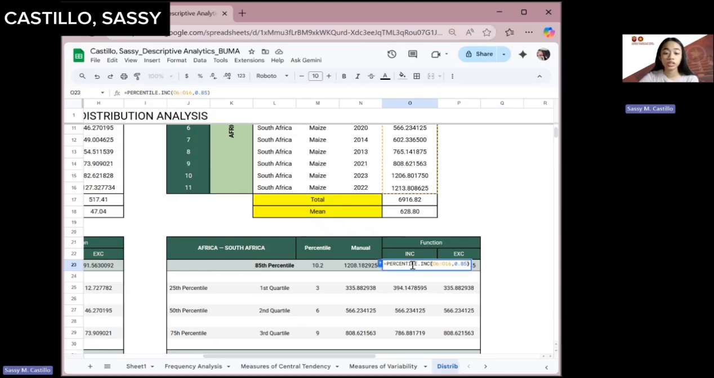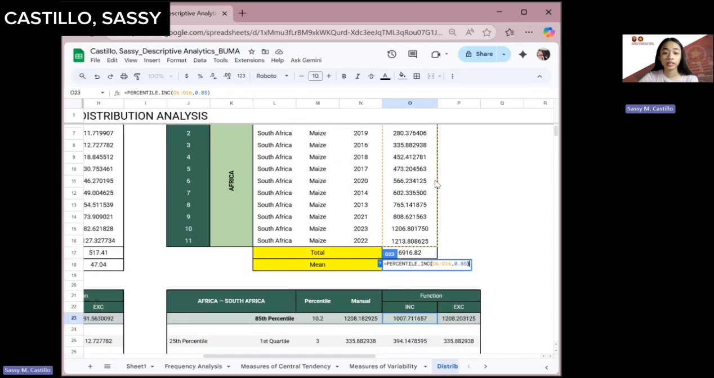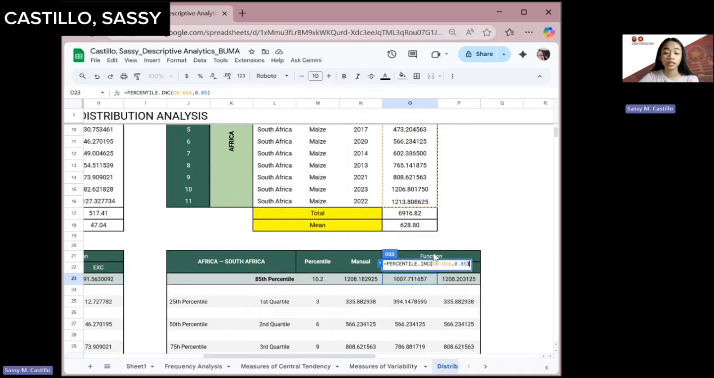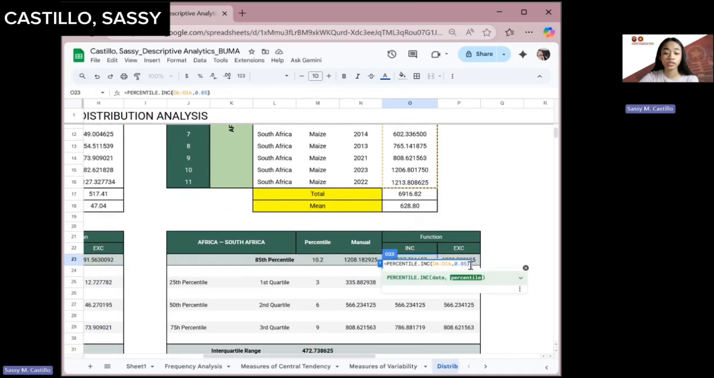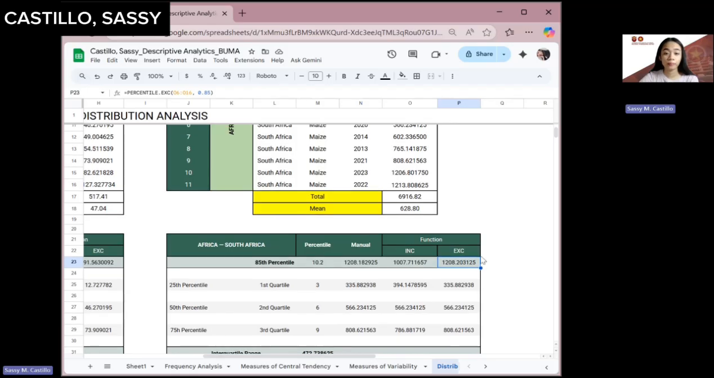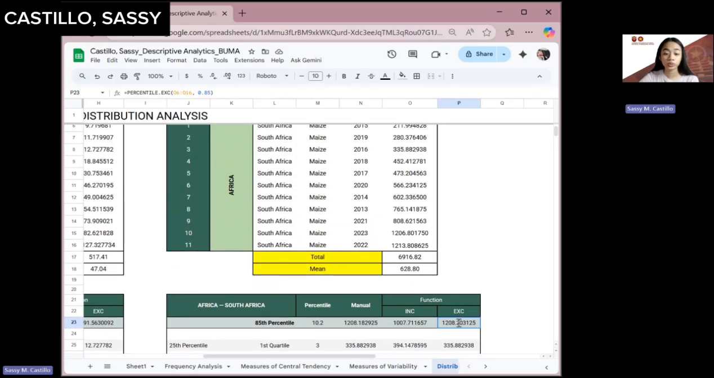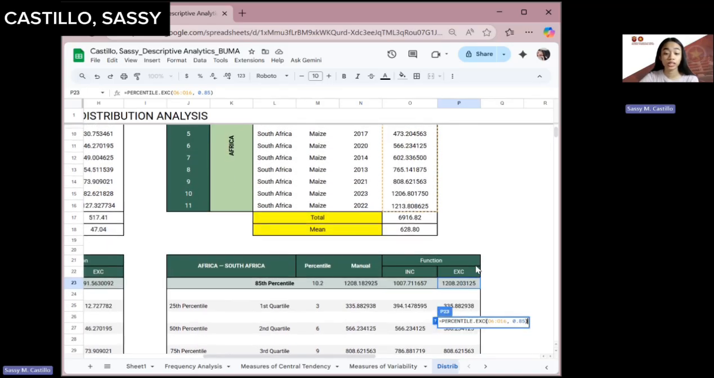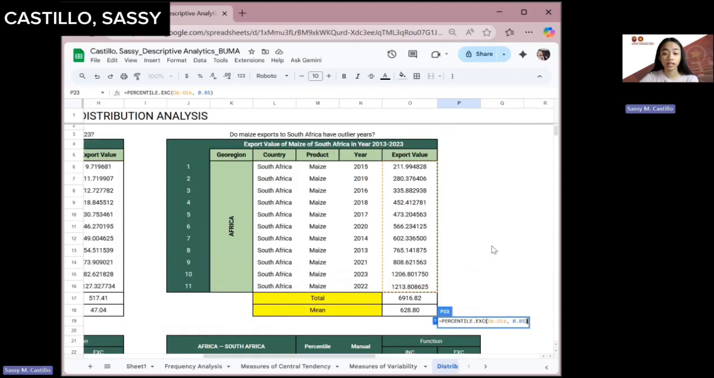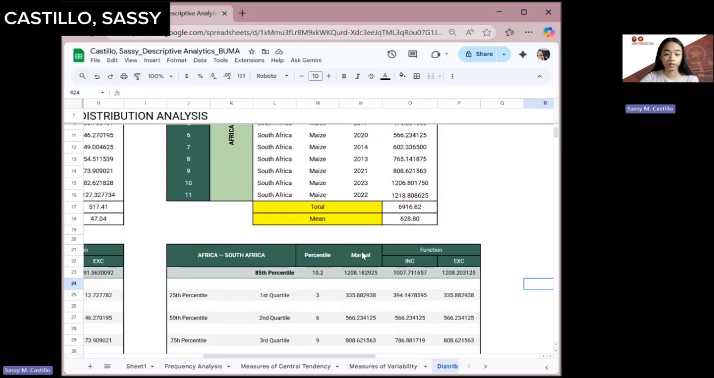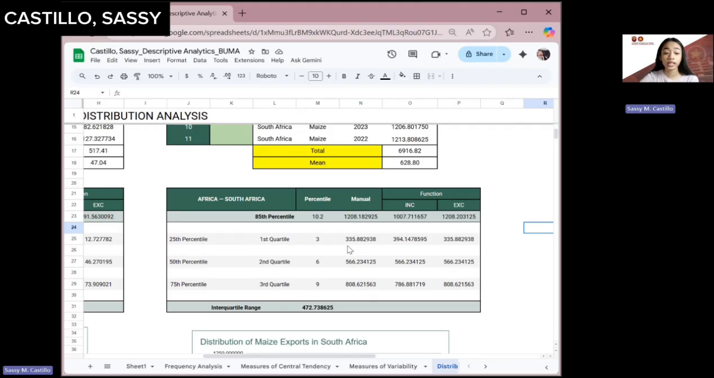And then for the function, I use the PERCENTILE.INC, which is the inclusion of both endpoints for our given data set. Here, I gave the data set of export in South Africa, and then the exponent, which is the percentile, which is the 0.8. So for the EXC, which is the exclusion of endpoints, I also use the Excel function, which is the PERCENTILE.EXC, and then I selected my data set along with the percentile value, which is 0.8.